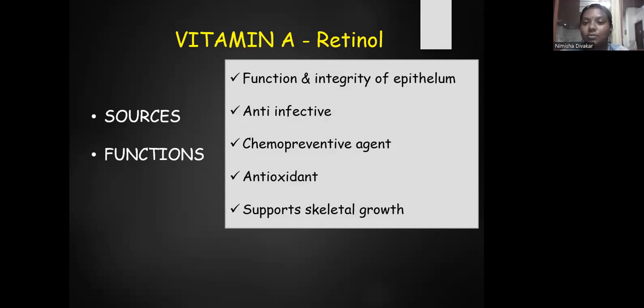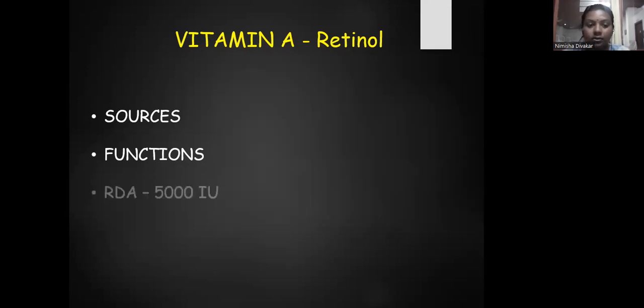Free radicals cause destruction of cells and epithelium. So vitamin A acts as an antioxidant and reduces the free radicals in our body. Also, vitamin A supports skeletal growth. The recommended dietary allowance of vitamin A is 5,000 international units.